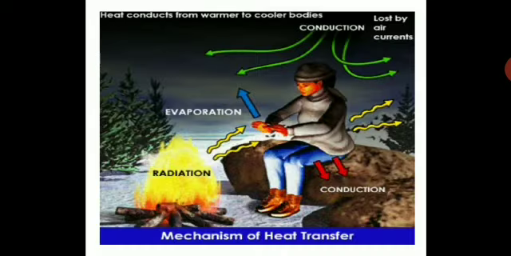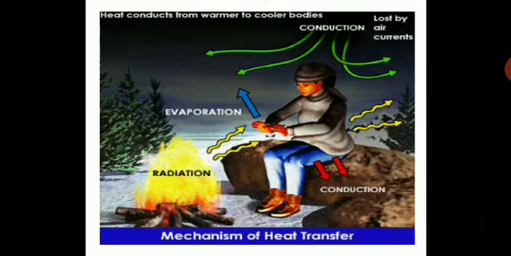Now here you have a picture showing radiation and conduction. You can see the process and you can recollect the concept of conduction, how it takes place in the body. It travels from one place to another with the help of a medium. It takes place in solids. Whereas radiation over here, even if you see a person sitting far off the fire, that person also receives heat due to radiation. So here radiation is taking place and that person can get warmth of the fire in winters. So this is a mechanism of heat transfer.